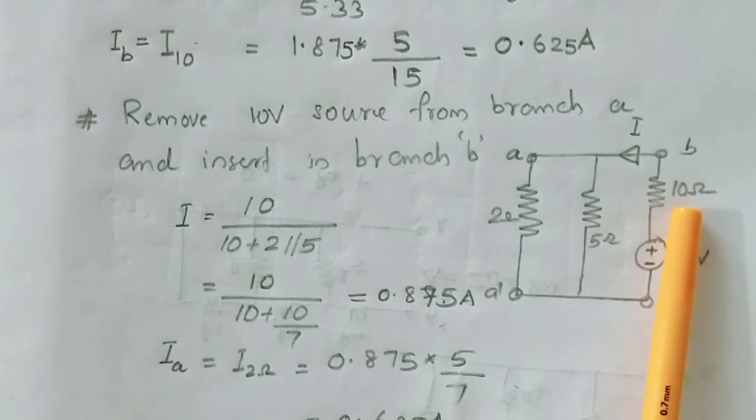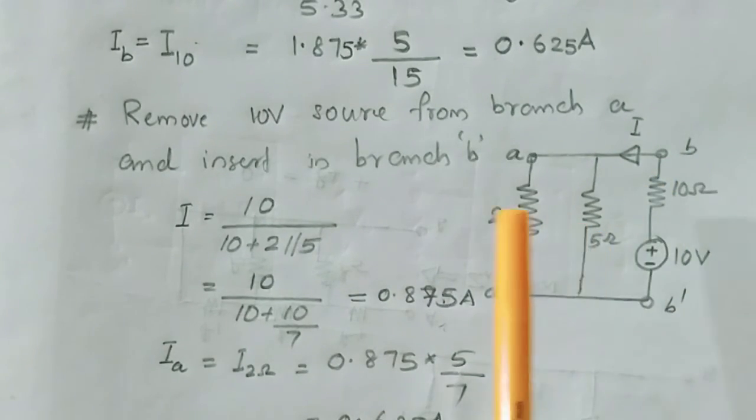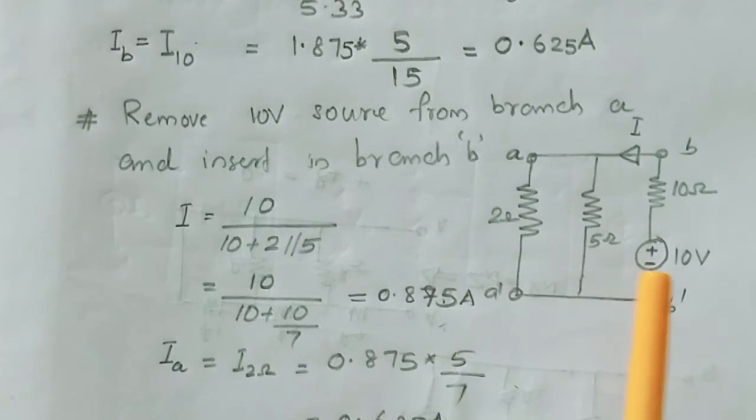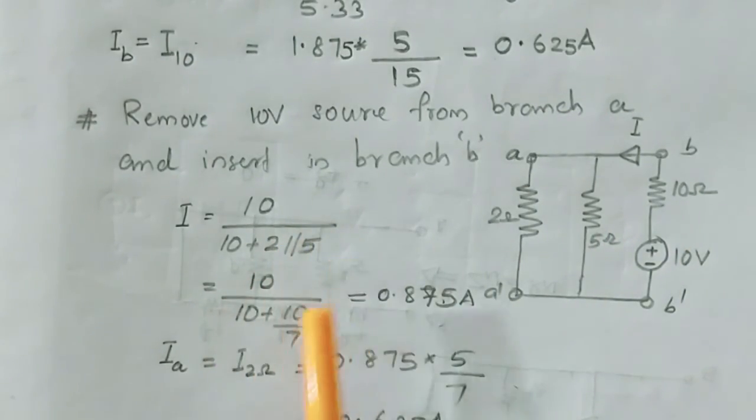Here R equivalent is equal to 10 plus 5 parallel with 2. So current supplied by this 10 volt source when it is acting in branch B is voltage divided by R equivalent, that is 10 divided by 10 plus 2 into 5 divided by 2 plus 5.